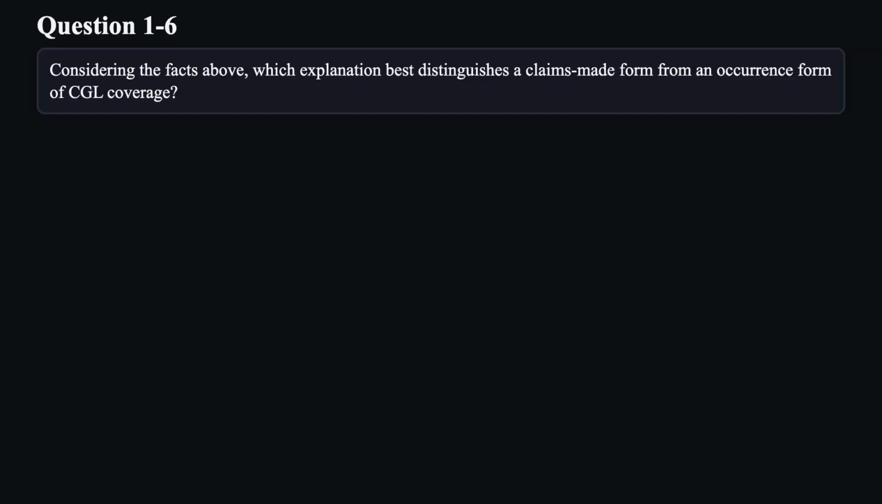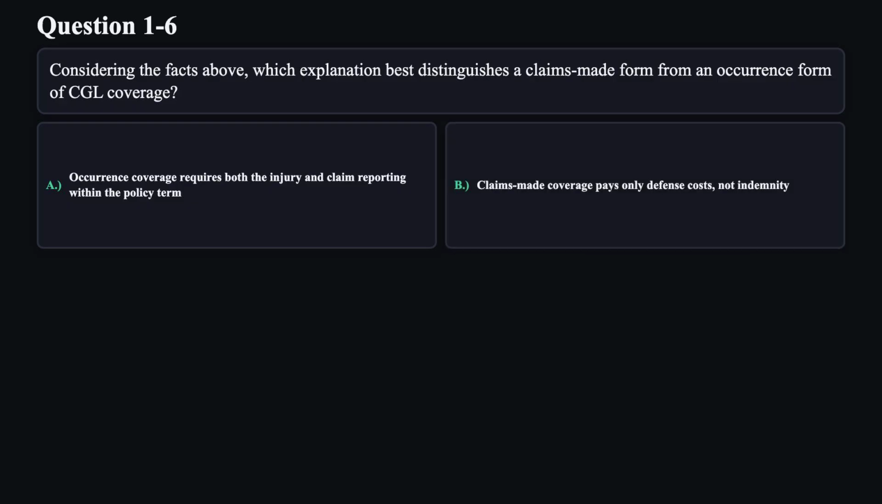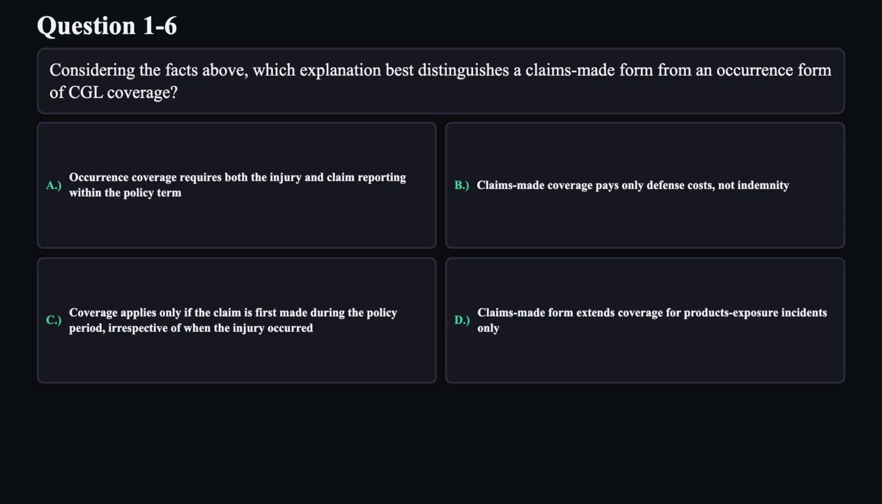Question 6. Considering the facts above, which explanation best distinguishes a claims-made form from an occurrence form of CGL coverage? A. Occurrence coverage requires both the injury and claim reporting within the policy term. B. Claims-made coverage pays only defense costs, not indemnity. C. Coverage applies only if the claim is first made during the policy period, irrespective of when the injury occurred. D. Claims-made form extends coverage for products exposure incidents only.